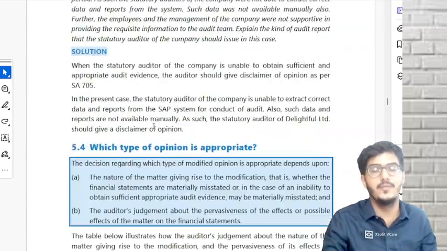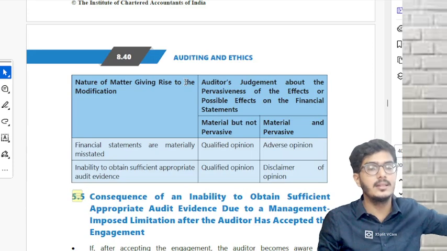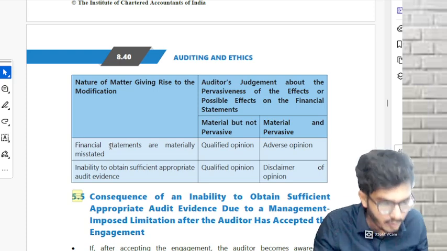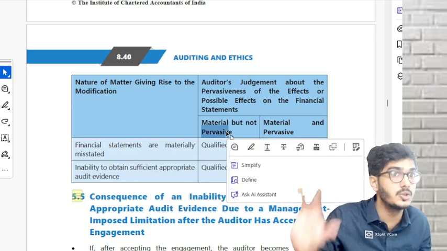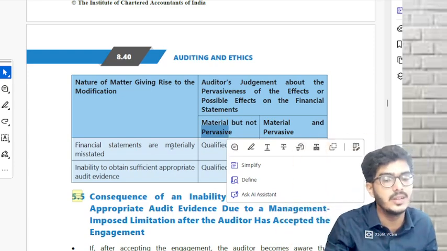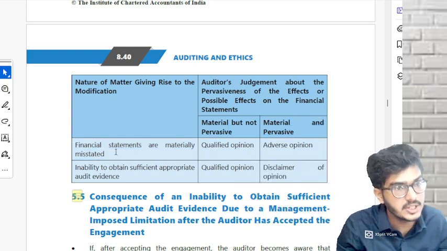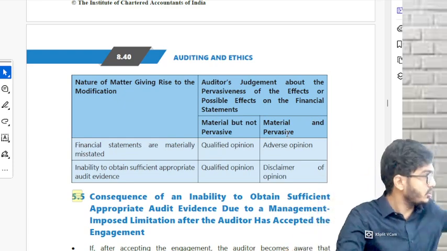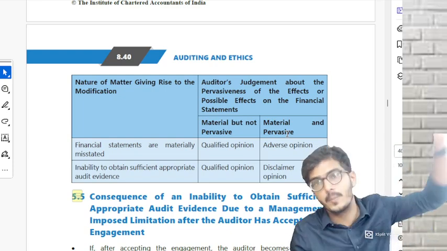Sure? So if you remember, this box is the most important box in this. When you tell that the financial statements are materially misstated, that means you have obtained PSI (sufficient appropriate evidence), and you tell that it is not pervasive, that means it is not affecting the majority of the items, you will give a qualified one. Okay? But if the financial statements are misstated having obtained PSI and you're telling it is pervasive, that means you have PSI and it is pervasive, then you give adverse opinion.